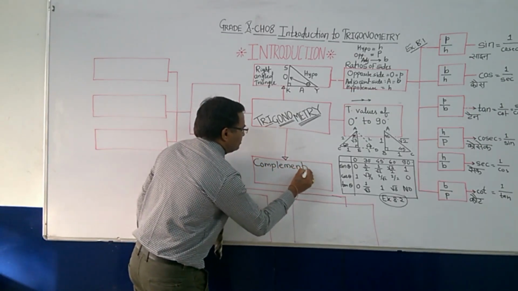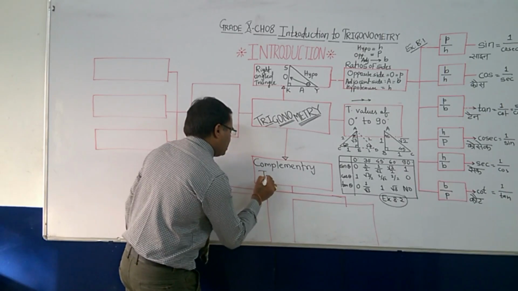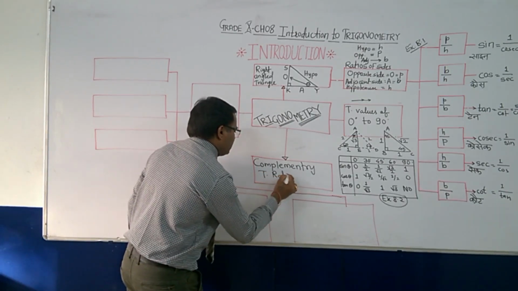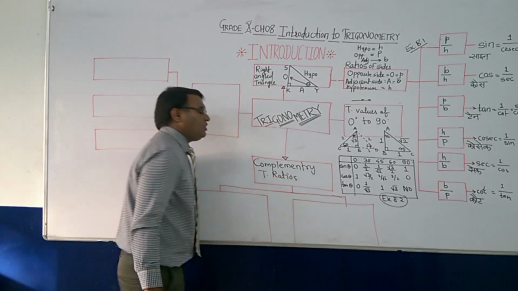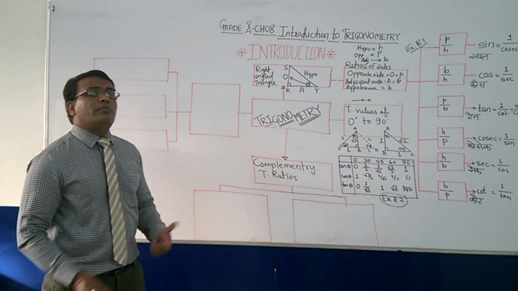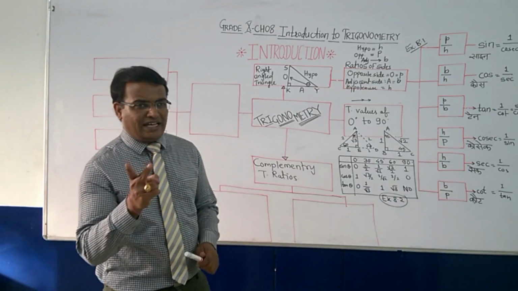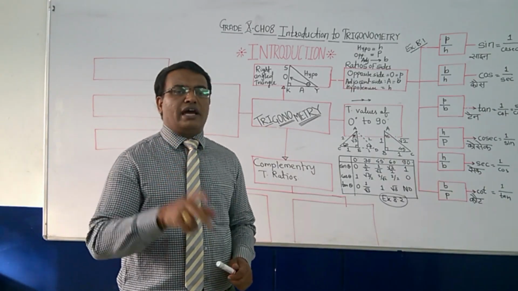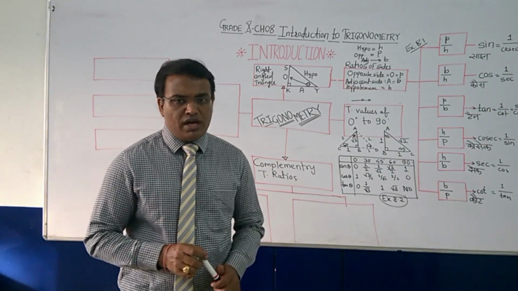Complementary ratios or trigonometric ratios. Now, what is a complementary trigonometric ratio? Complementary angles means that if there are two angles and you add both of them, the sum is equal to 90.